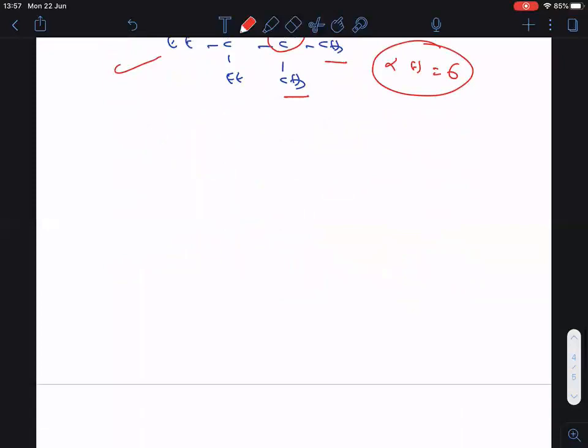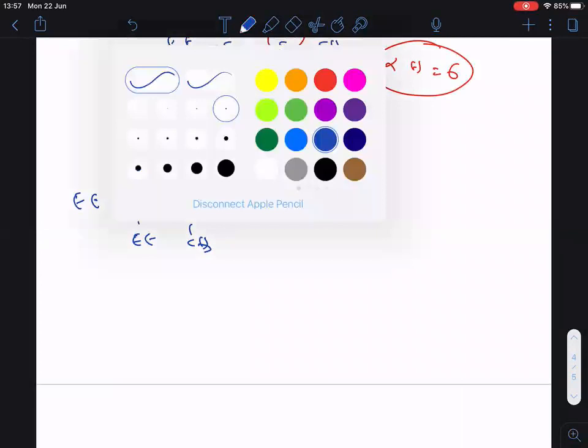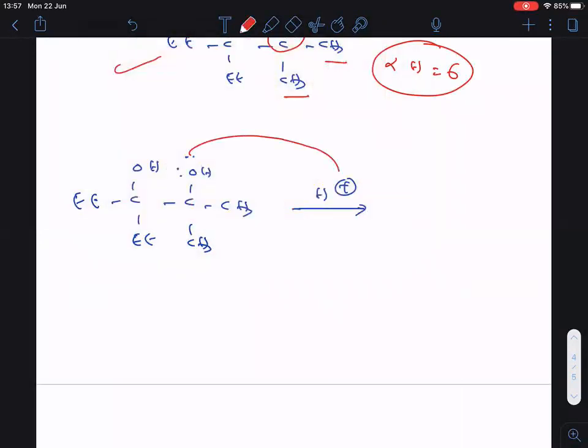So now, let me write the mechanism clearly from the starting onwards. Here one OH is there, here one OH is there, here CH3, here CH3. Now, oxygen carries two lone pairs. Just now I told you, this lone pair undergoes protonation. Clear? So now, I can put a step directly here. This OH is as it is.